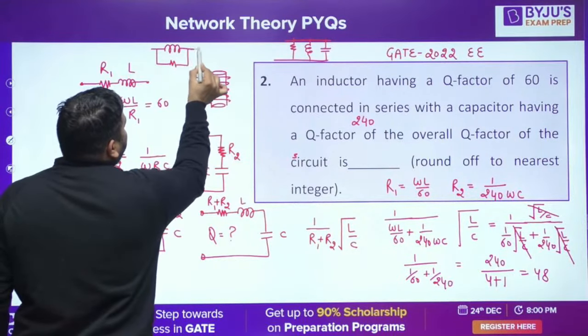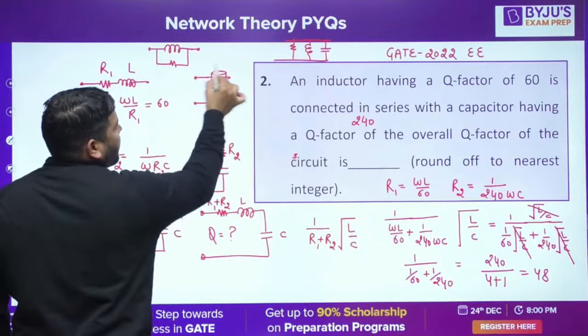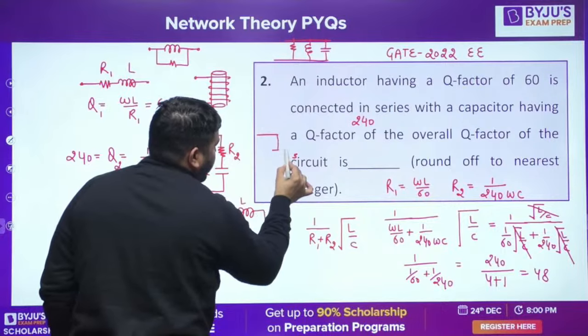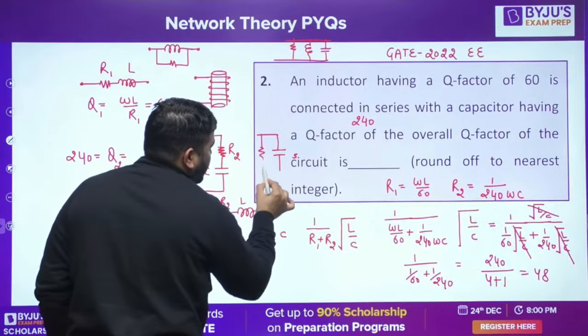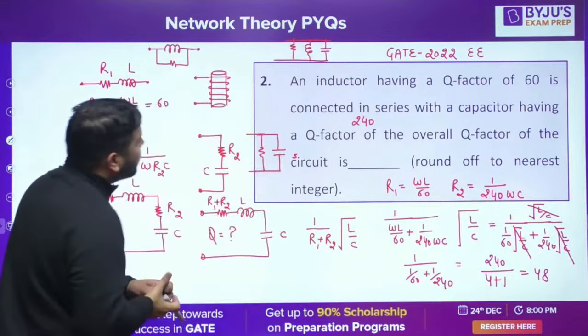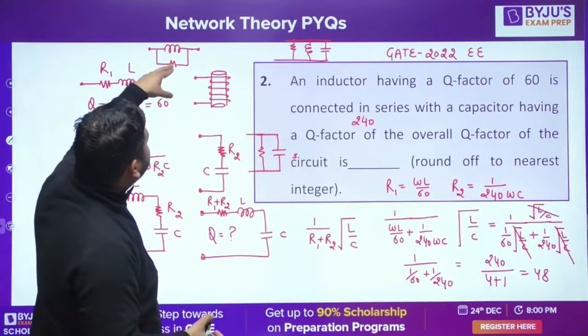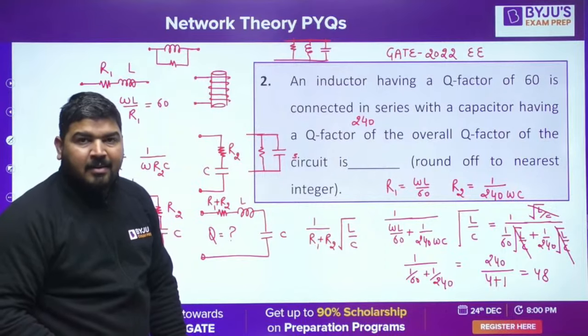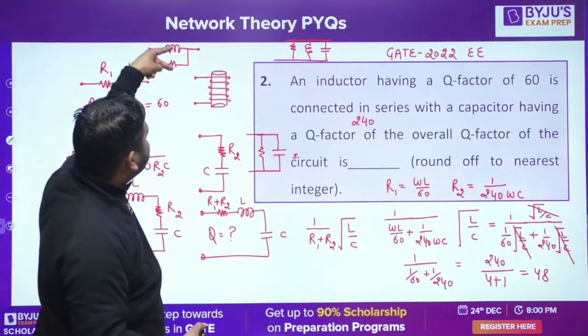This is the equivalent model of the inductor branch. We have to use this model, and here we have to use this model, so that if you connect them in parallel, then this resistance and this resistance can be combined together. Then you have to use this model and this model.